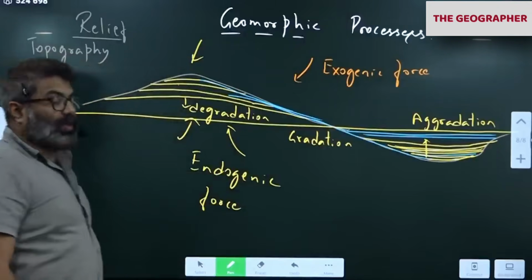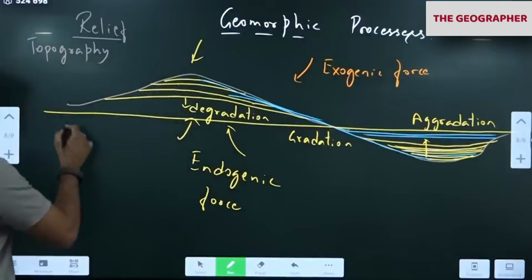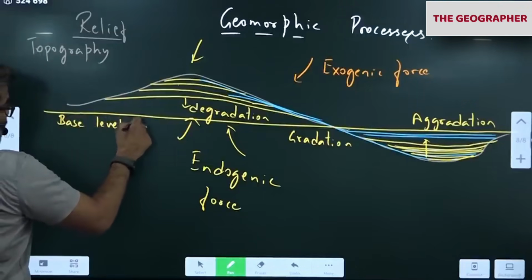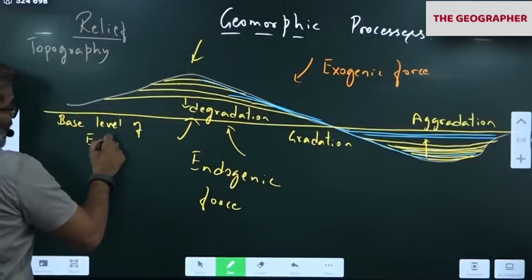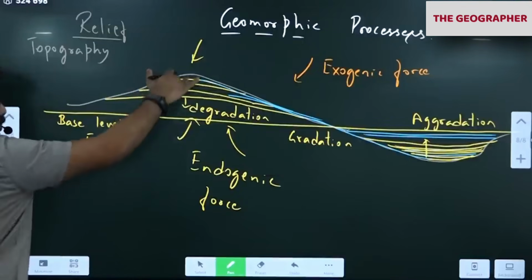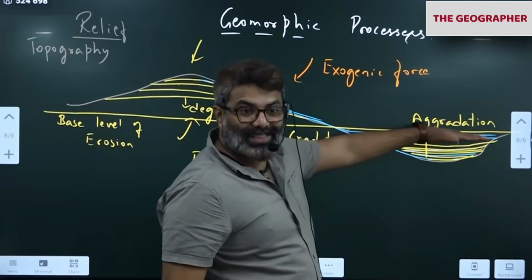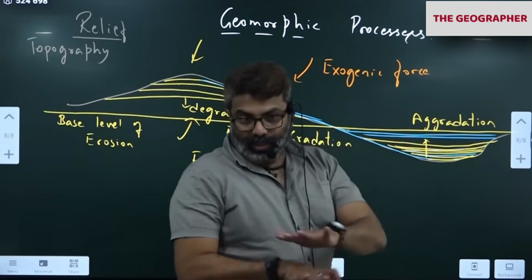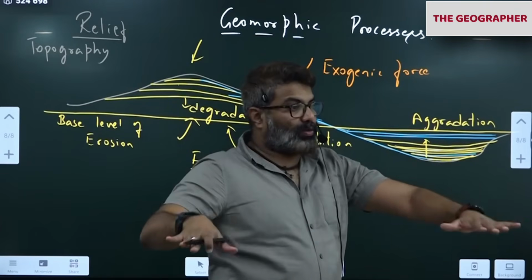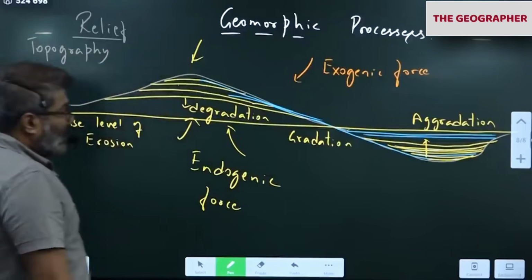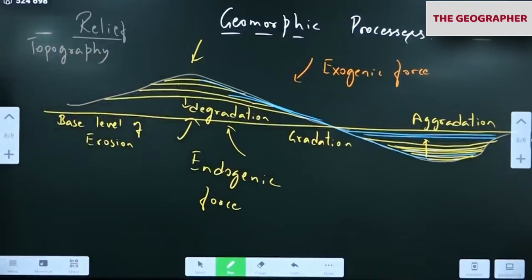This level is called the base level of erosion. Base level of erosion means it is a level up to which erosion takes place. It is a level up to which deposition takes place. Base level of erosion is a level up to which any place will be eroded. Not beyond that. So the earth surface is trying to achieve gradation.